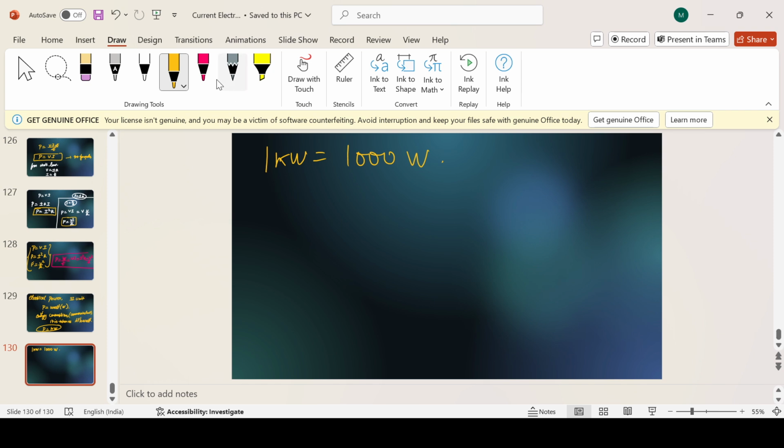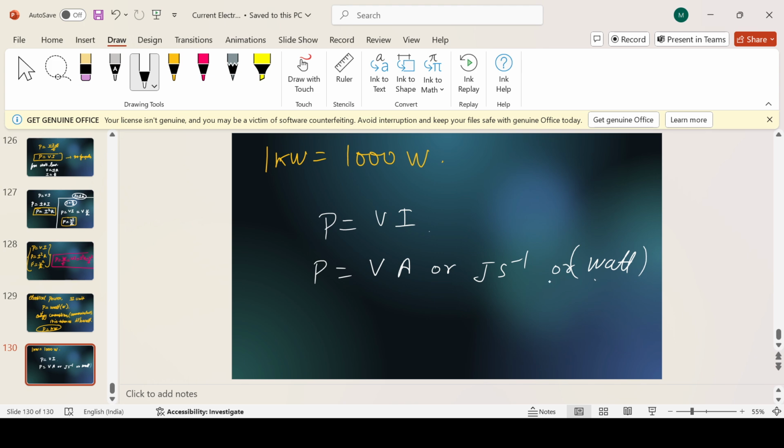Now if we talk about 1 watt, power is equal to VI. So P equals voltage in volts times current in ampere, so that will be volt ampere. Volt ampere can also be written as joule second inverse. Either you write volt ampere or joule second inverse, all of this equals the watt, because it was named after James Watt. So power is in watt, W.